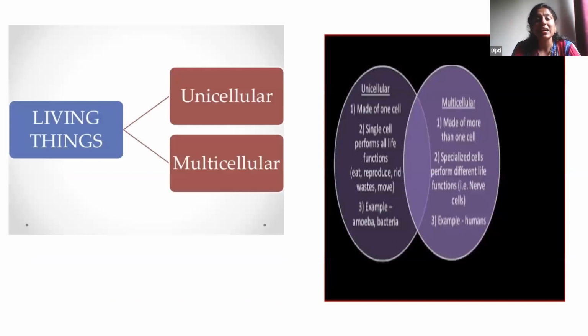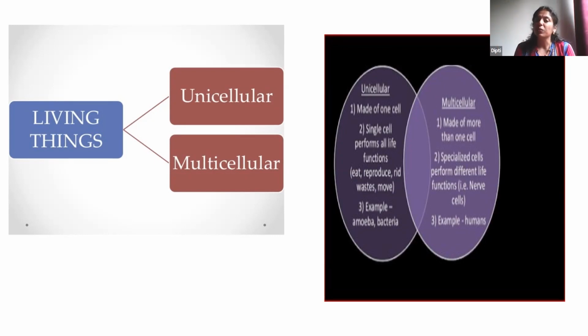Now the cell can be of two types, because living things are of two types: unicellular organisms and multicellular organisms, like prokaryotes and eukaryotes. What is the difference between multicellular and unicellular organisms? Both are living things. As the name suggests, unicellular means one cell, multicellular means many cells. So a unicellular organism is made up of one cell, and multicellular organisms are made up of many cells.